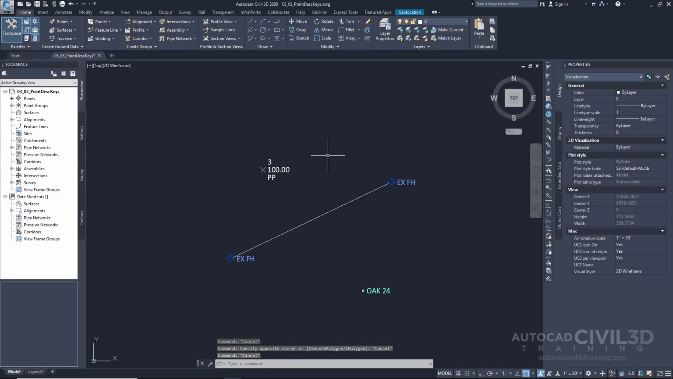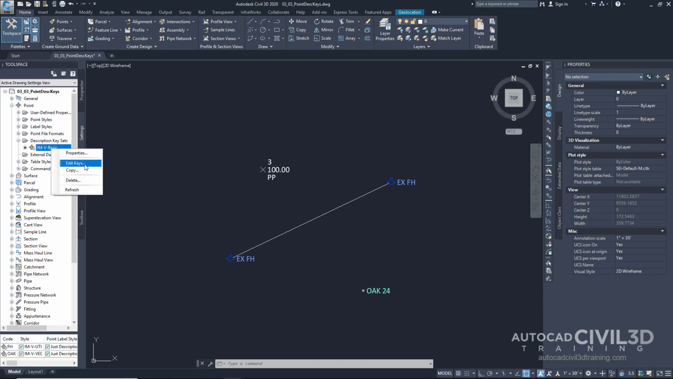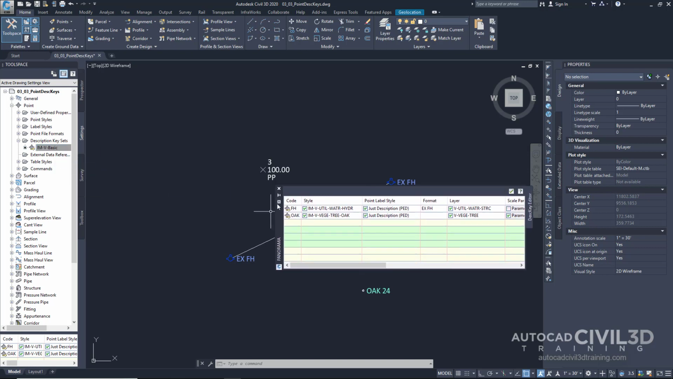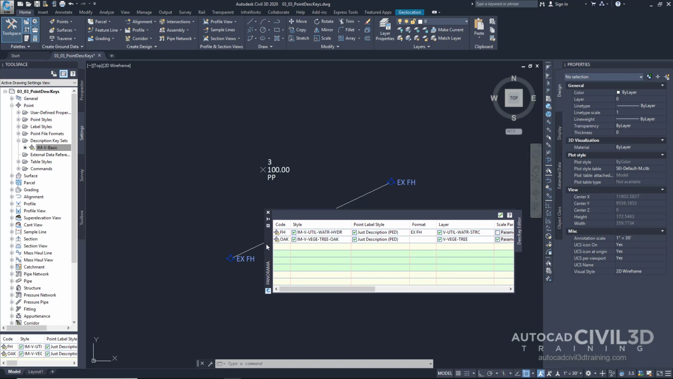Let's go ahead and add another description key to address our power pole situation. Let's go to our description key editor, and the way that we do that again is we go to our settings tab. We go under point, description key sets, and right click and click edit keys. We get our point description key editor right here.